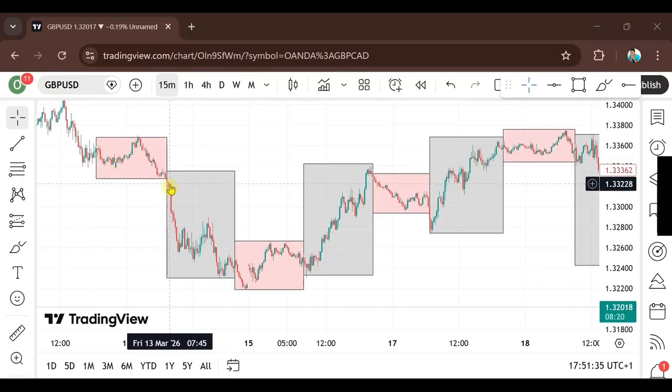Now, if you pay attention to the time, it's actually below here. Just look at that down area. Look at that area, they wrote Friday, 13th March 2026. You can see 8 a.m. Nigerian time. That was when the London session opened, and this is GBP USD, right?